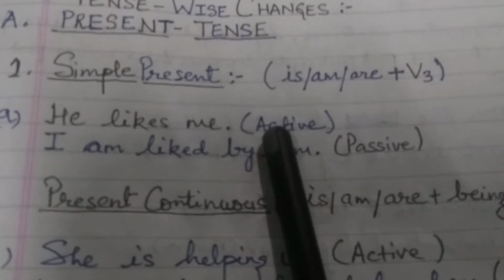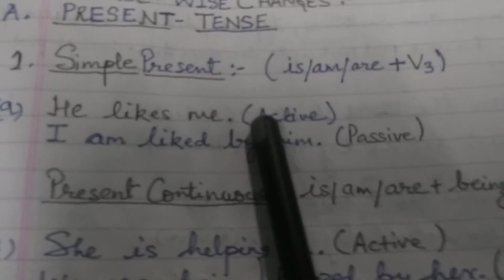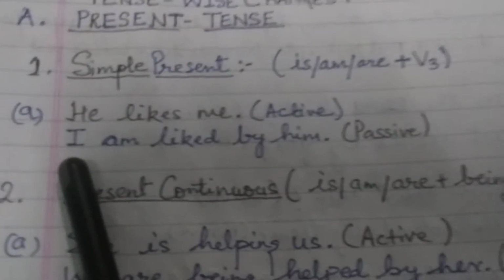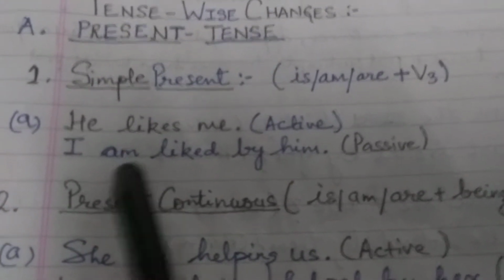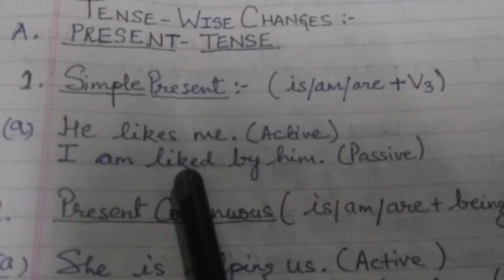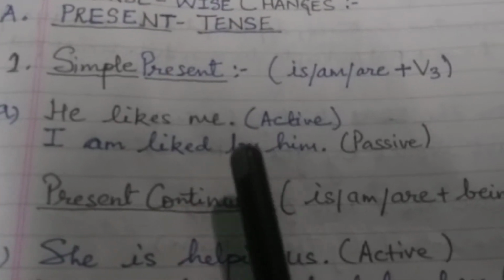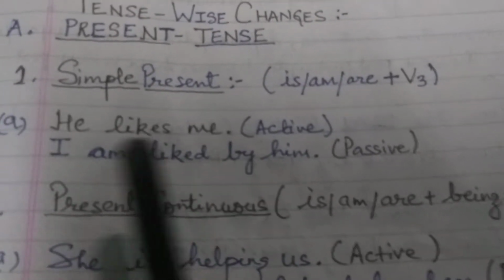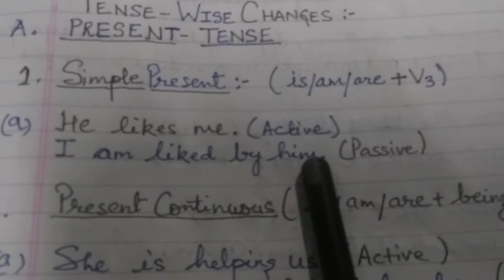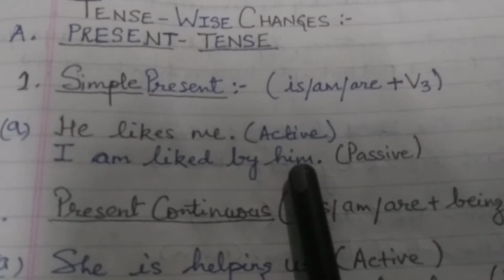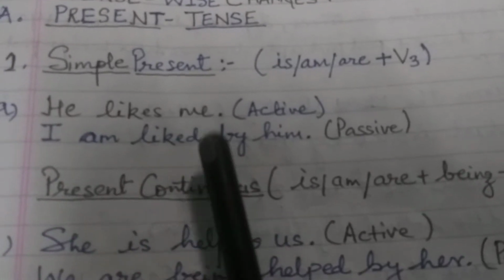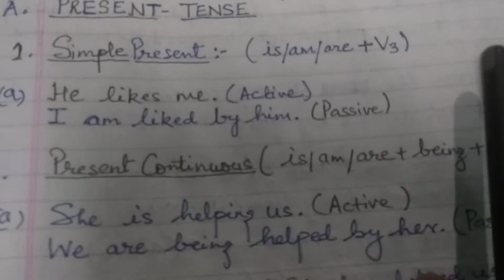This sentence is in active voice, and when we convert this sentence into passive, me will become I, then we will use am plus the third form of the verb, which is liked. We will use the agent by, and the subject he here will become the object, which will become him. So the passive will be: I am liked by him.